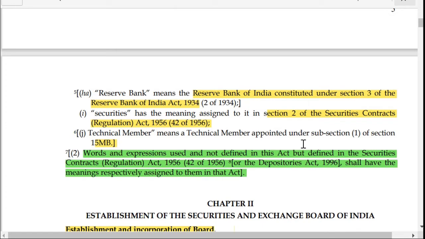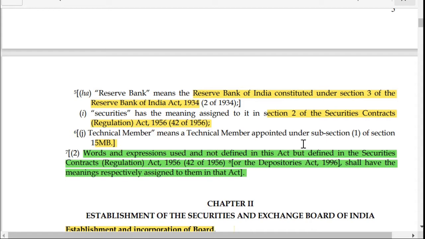Talking about the Securities Contract Regulation Act, securities have the same meaning assigned to them as in the SCRA Act. The definition of securities is really important because it has been discussed in various landmark cases, and it has been a topic of debate. So you should go and see the Securities Contract Regulation Act 1956 for the definition of securities.